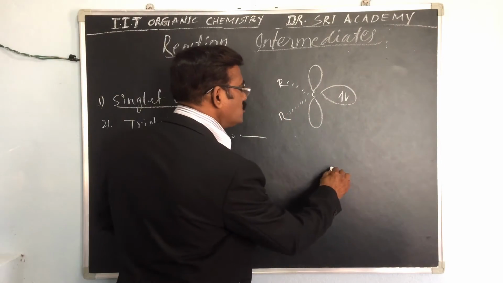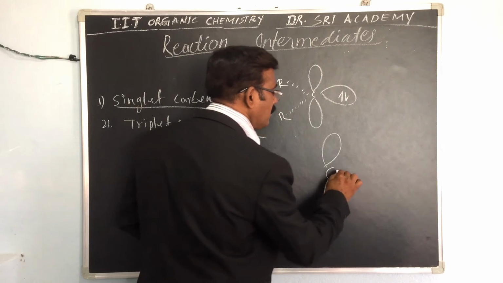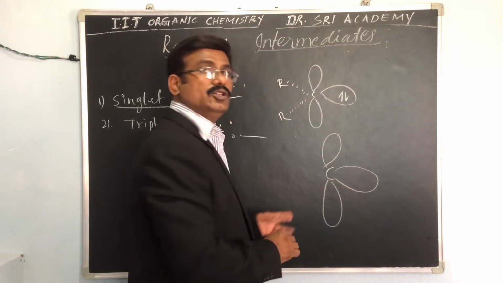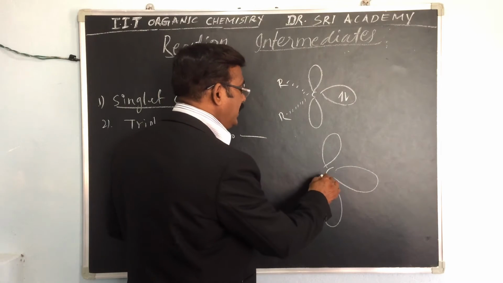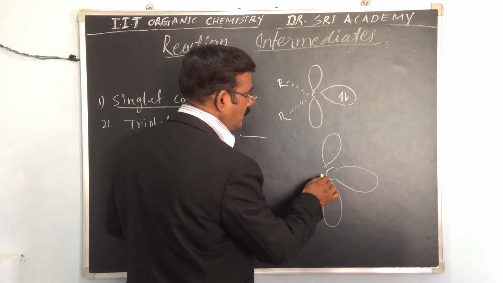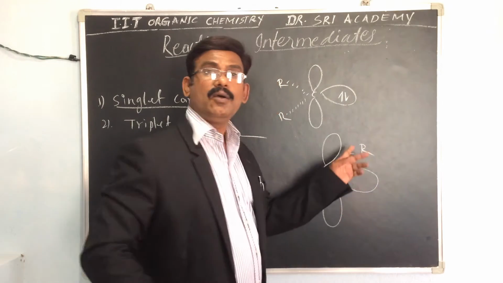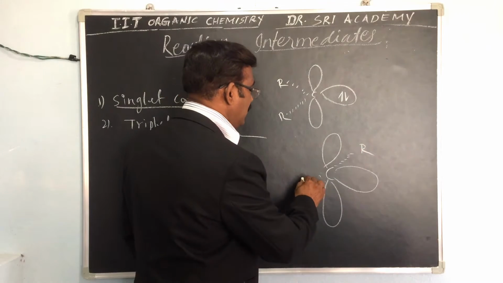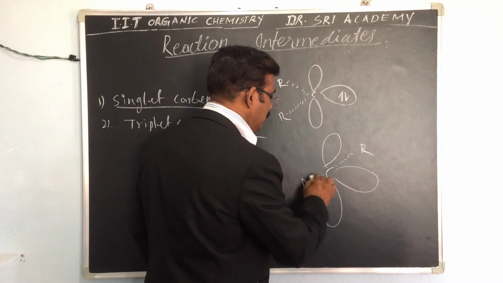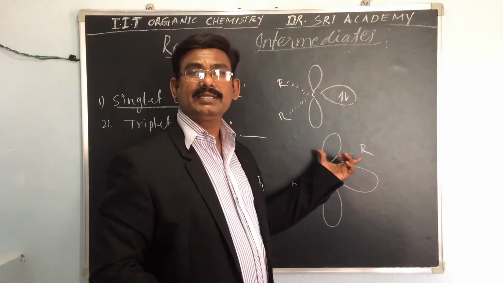Here, this is one R, and we can see another R. Then two covalent bonds.